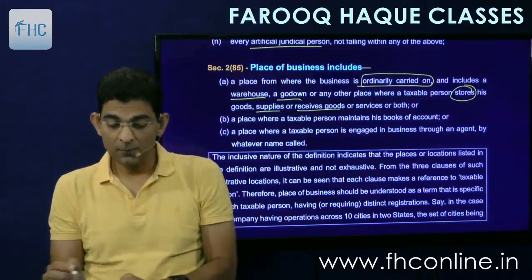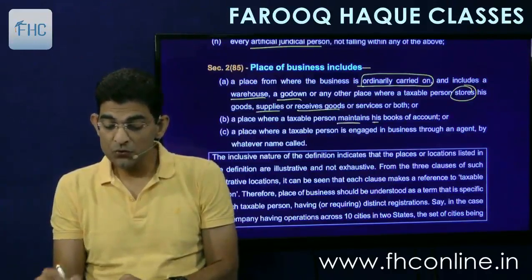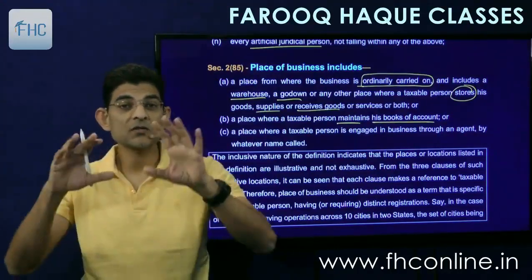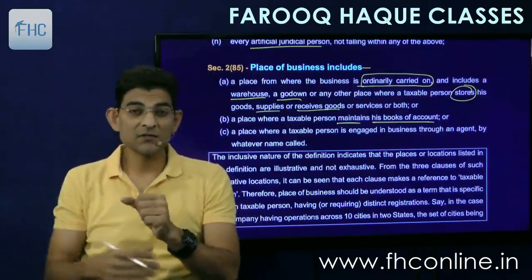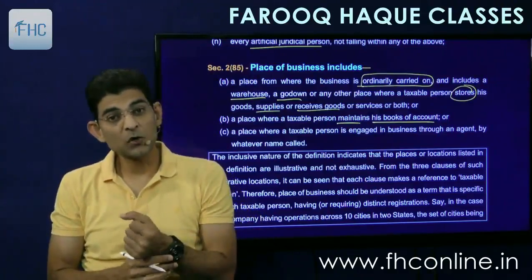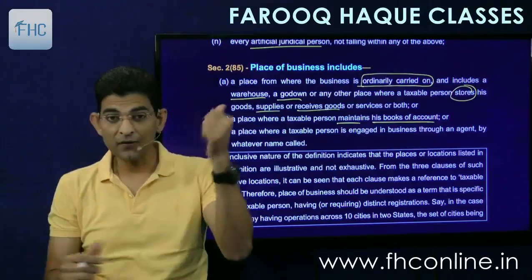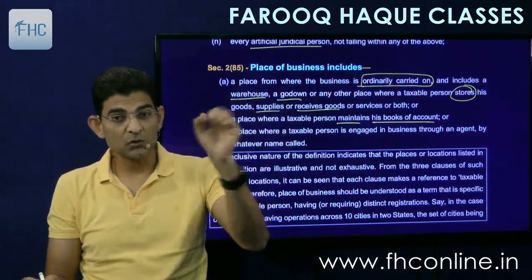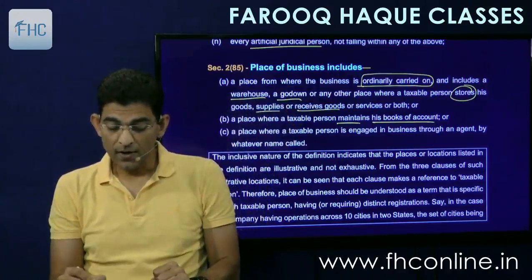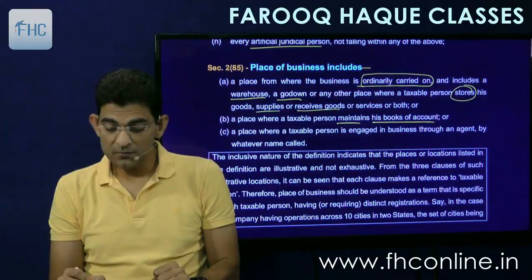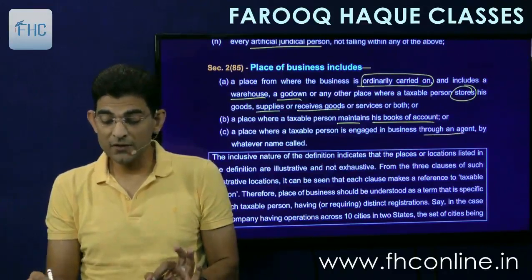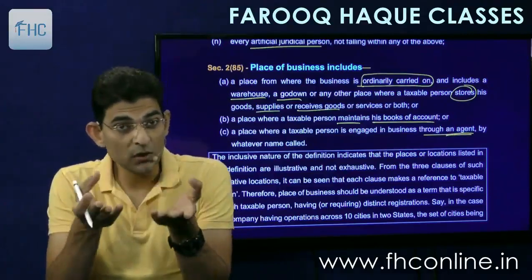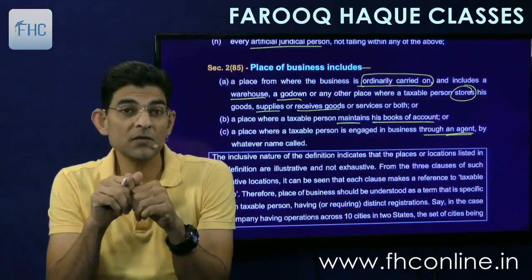Or a place where a taxable person maintains his books of accounts. If you keep your books of accounts somewhere else, that is at your registered office, which is in a skyscraper building, then that place will also be called as place of business. So your factory is also place of business, and your office where you maintain your books is also place of business. And a place where a taxable person is engaged in business through an agent. Through an agent means a place where your agent works will also be called as your place of business.